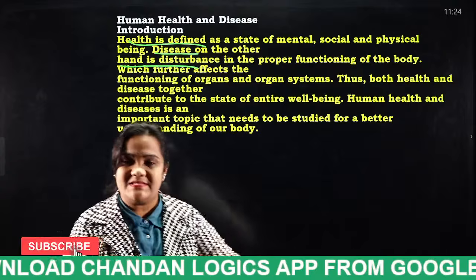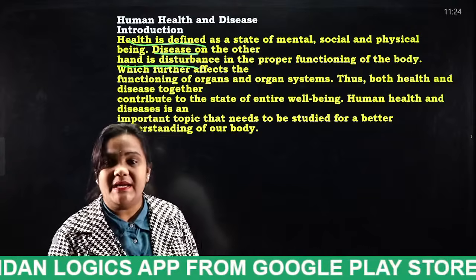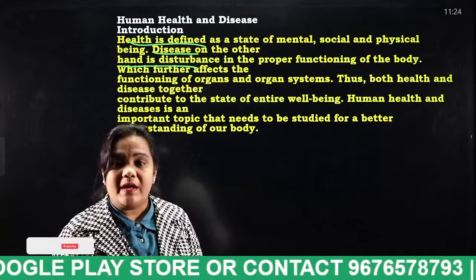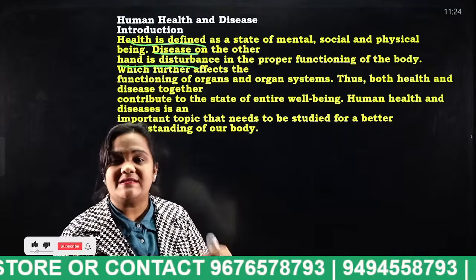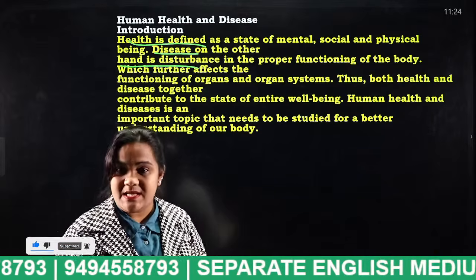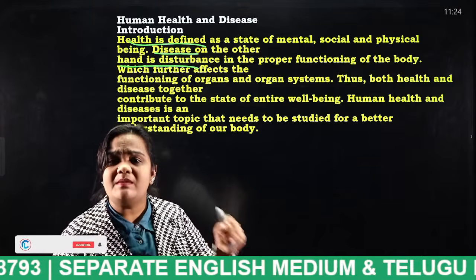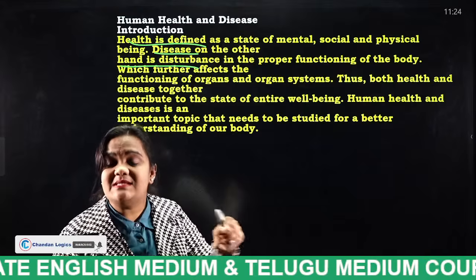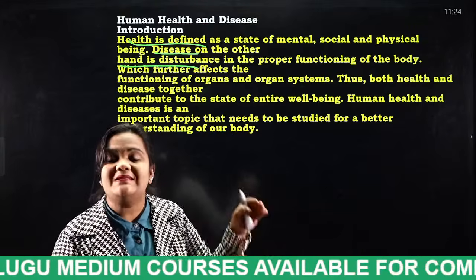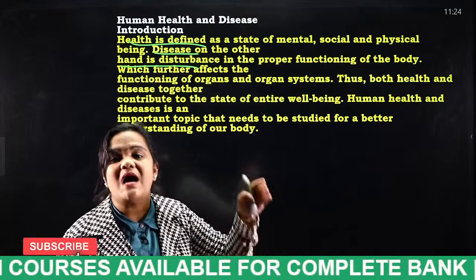What do you mean by disease actually? It is the disturbance in the proper functioning of the body. For example, a heart disease. If a person is having a heart disease, what does that mean? This disease is causing some disturbance in the proper functioning of the heart. For that purpose, we say it is heart disease.